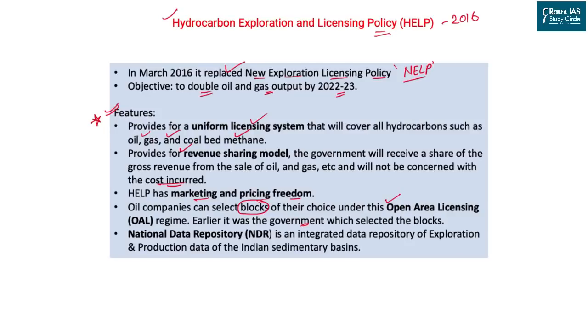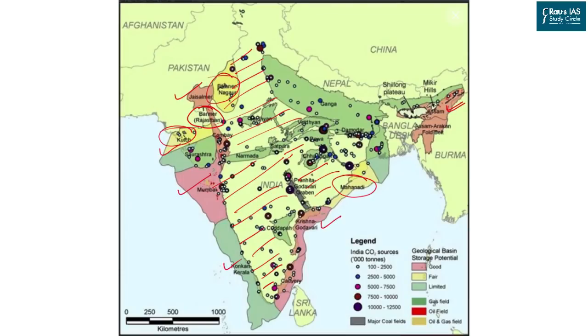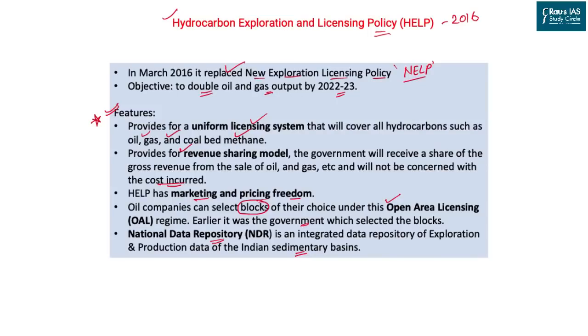And lastly, this policy also calls for creating the national data repository. Data is the new oil. And here the data for the oil will be created. The amount of sedimentation basins in the country, as you can see from this map, is based on the data collected on the sedimentation. So this kind of data is important for creating a knowledge base. That knowledge base will be utilized by these companies. It will create more exploration. More exploration means more output in the country and less dependence on imports.